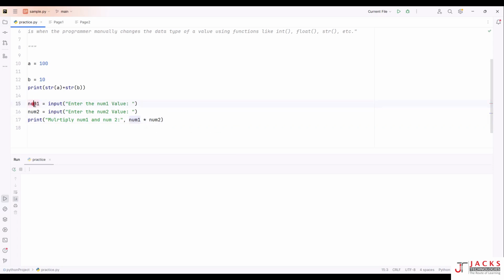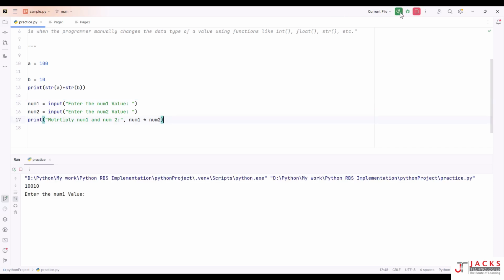So I have used the input function, enter number one value. As you know, the input function takes input as a string. Number two will also be taken as a string. Now I am printing num1 into num2. Let's see what happens.